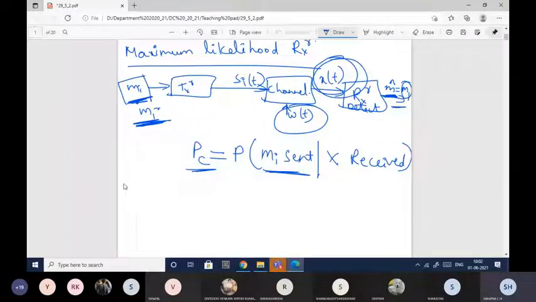So generally, for the correct probability, see, if you just take the example of tossing a coin, you may get head or tail. So the probability of this plus the probability of this should always be equal to 1. In the same way, here the probability of error and the correct probability, the total probability will be equal to 1.